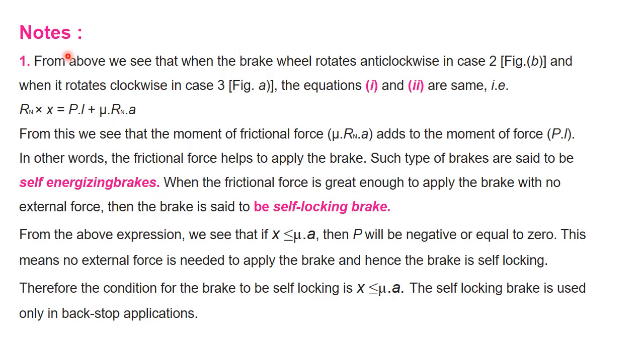Some important points I will discuss with you. Already we know that in case 2 the drum rotates anti-clockwise and in case 3 the drum rotates clockwise. In both cases we have got the same equation: Rn multiplied by x is equal to P multiplied by L plus mu multiplied by Rn multiplied by A. Rn is the normal reaction, x is the distance between the pivot and Rn, P is the applied upward force, L is the distance between the applied force and the pivot, mu is the coefficient of friction, Rn is the normal reaction, and A is the offset.